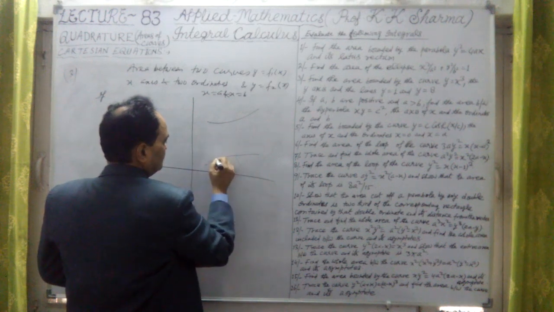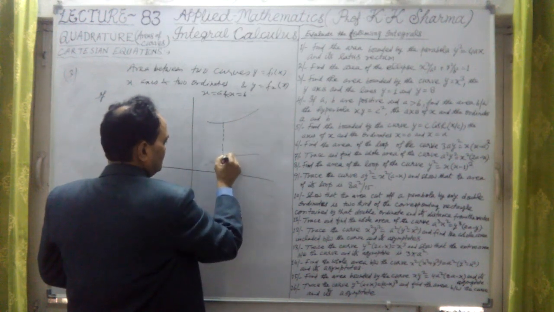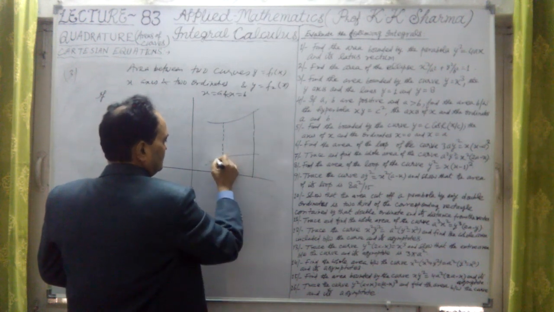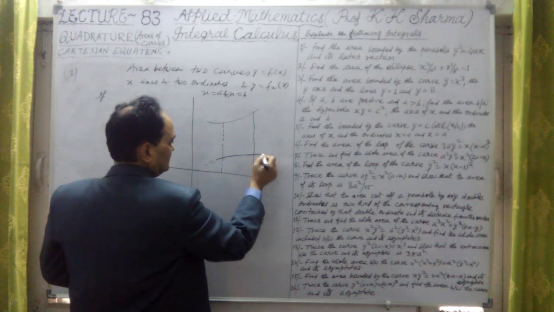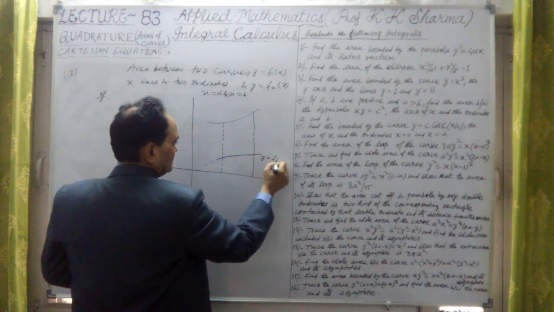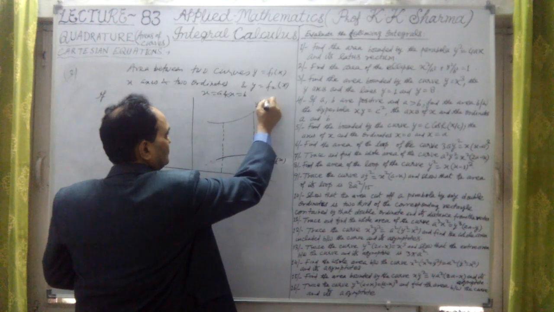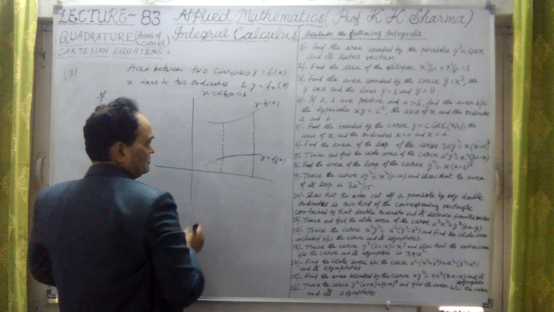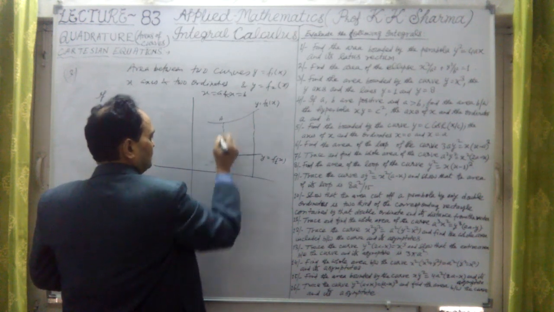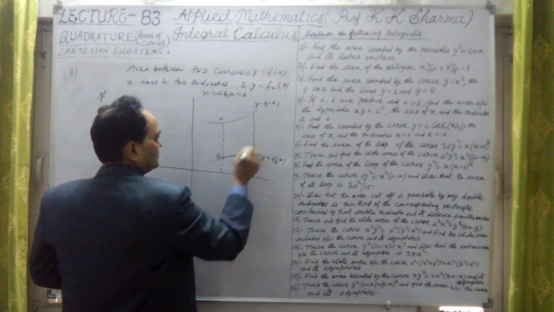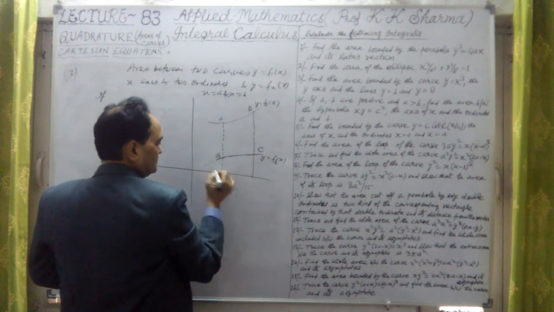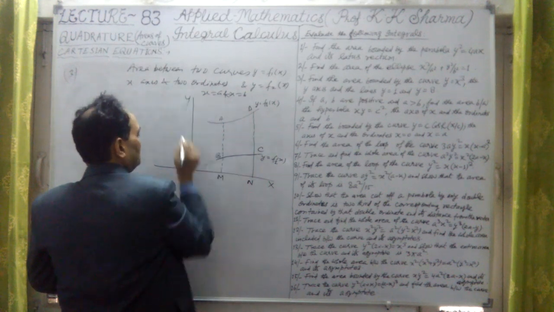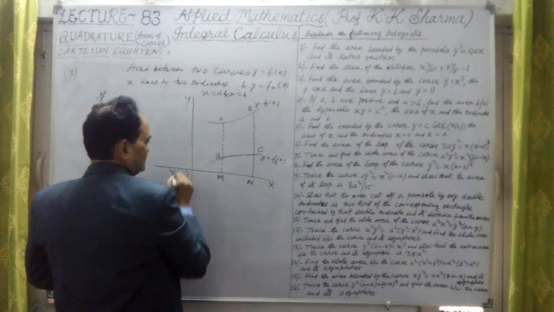There are two curves here, and if I take the two points in between on the curves, this is the curve. Let me take y equal to f2(x), and this is y equal to f1(x). This is the f1(x) curve. If I take A, B, C, D points, this is M and this is N point, this is the x-axis, origin O, Y'-axis, X'-axis.